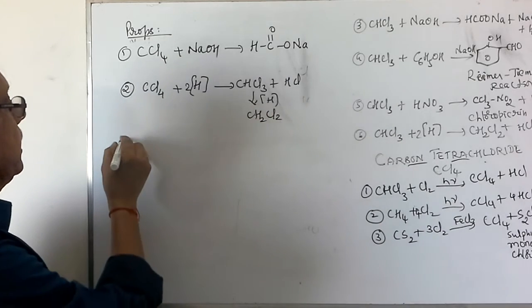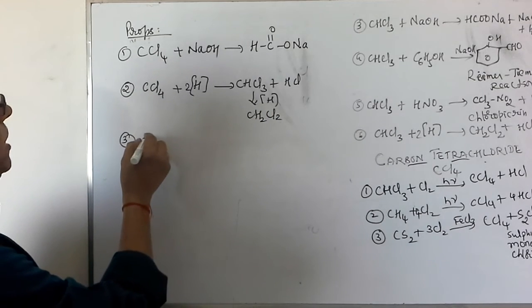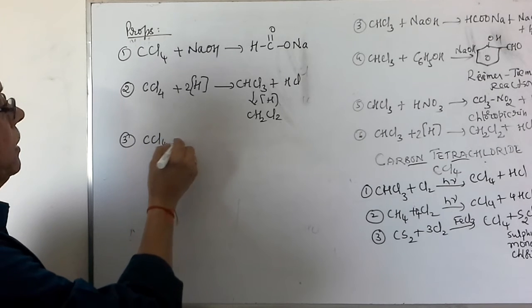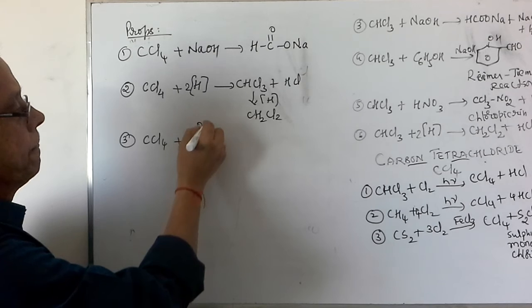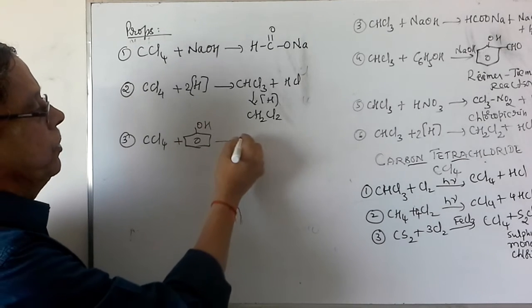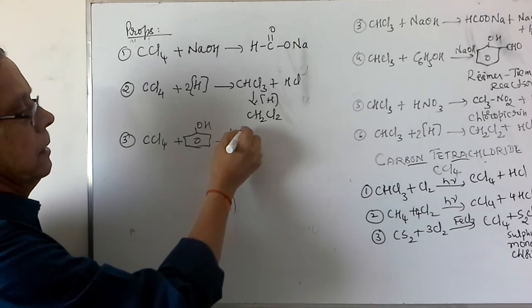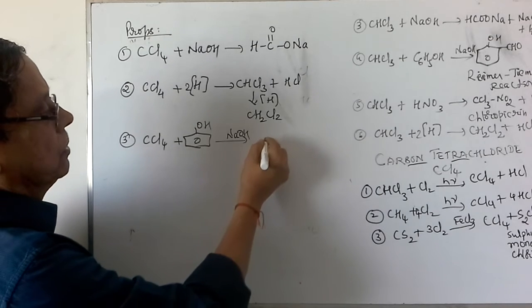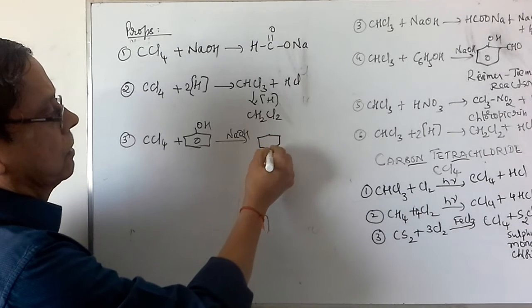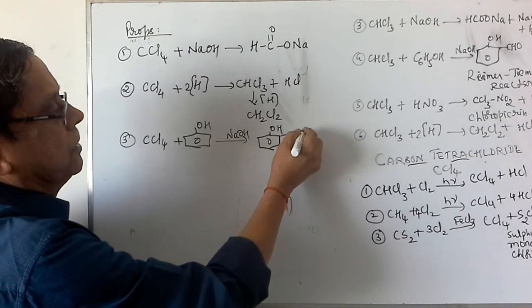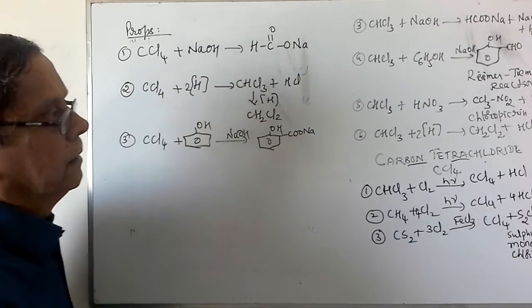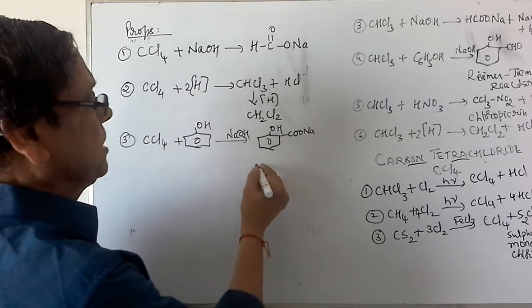The next reaction is when carbon tetrachloride is treated with phenol in presence of sodium hydroxide. It gives rise to C6H4(OH)COONa.